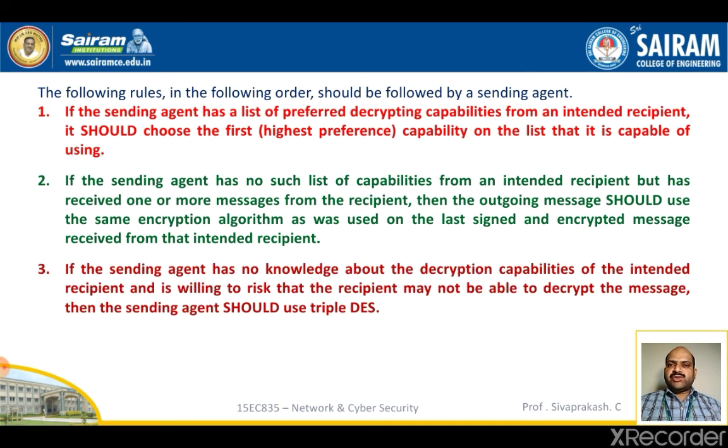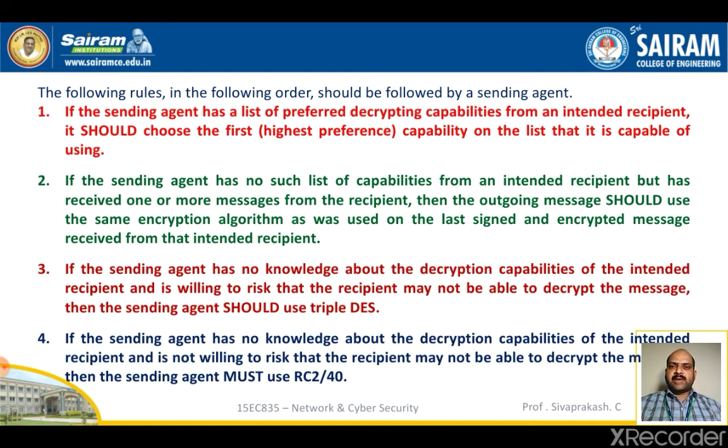The third one, if the sending agent has no knowledge about the decryption capabilities of the intended recipient and is willing to risk that the recipient may not be able to decrypt the message, then the sending agent should use triple DES. The last one, if the sending agent has no knowledge about the decryption capabilities of the intended recipient and is not willing to risk that the recipient may not be able to decrypt the message, then the sending agent must use RC2/40.